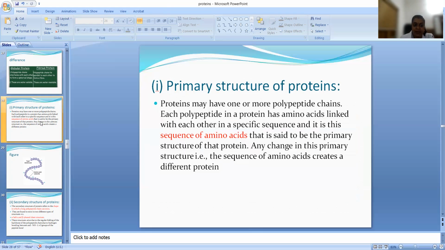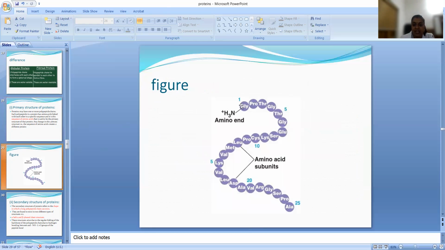Now let us see the primary structure of protein. What is the primary structure of protein? Primary structure means it's like this. We know that different peptide bonds will form between two different amino acids. So primary structure gives you the sequence of amino acids in which they are joined to form a polypeptide. First glycine, then THR, then GLY, like that. Different amino acids are joined, then we get this sequence.